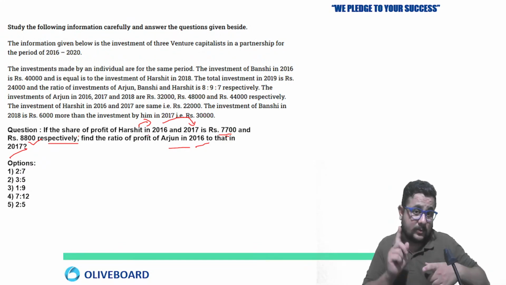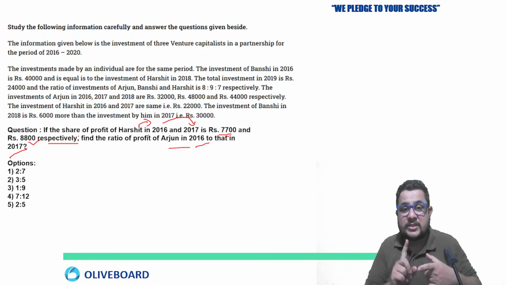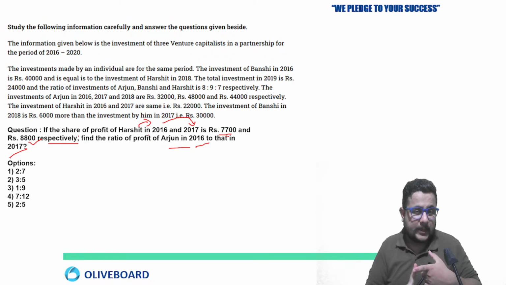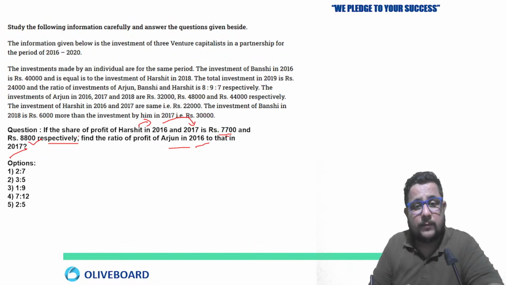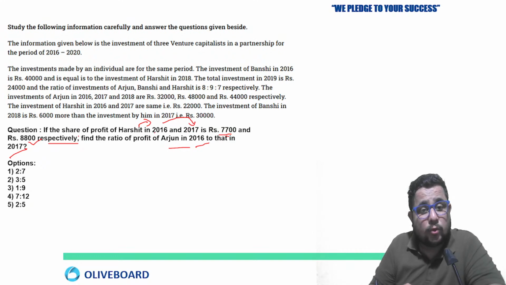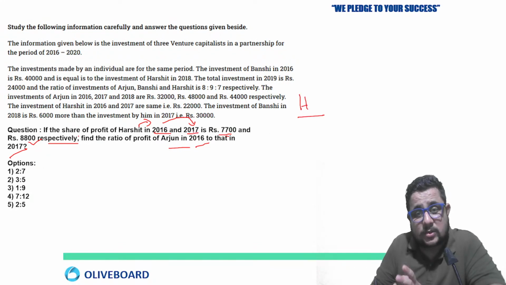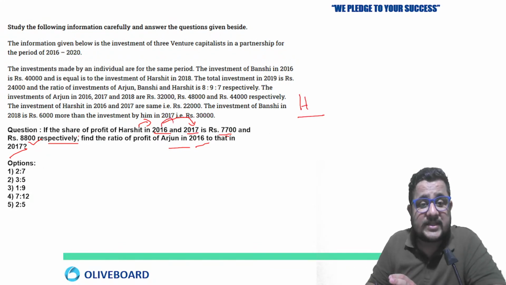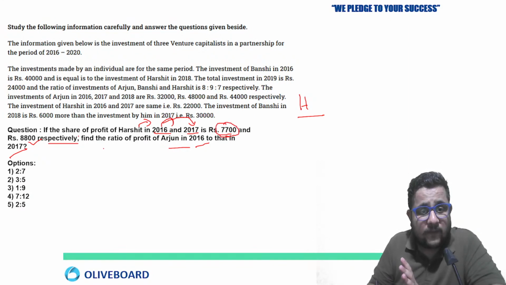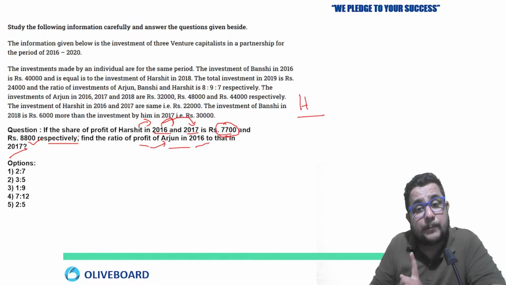Already we have solved. This is the third DI, which is based on an arithmetic topic. Here you just need to go with the data of 2016-17. Harshit's investment was what? You can decide the share part of Arjun also by their profit ratio.